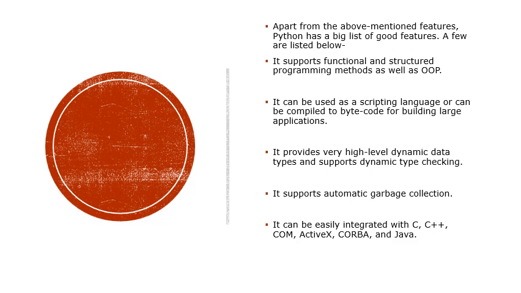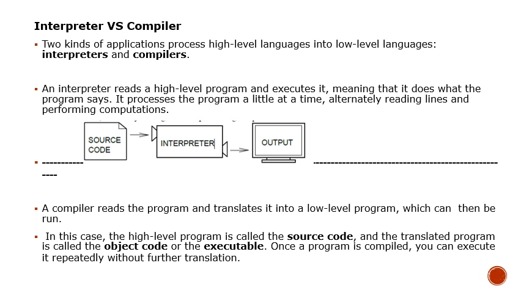So now let's understand interpreters and compilers. Two kinds of application process high-level languages into low-level languages. One, we have the interpreter, and two, we have the compiler. The interpreter reads a high-level language program and executes it, meaning it does what the program says. It processes the program a little at a time, meaning one after the other. Alternatively, it reads lines and performs computation. So it does the interpretation line by line.